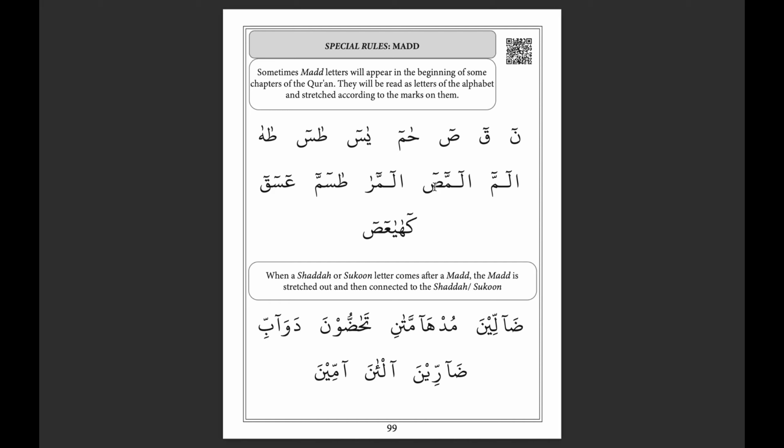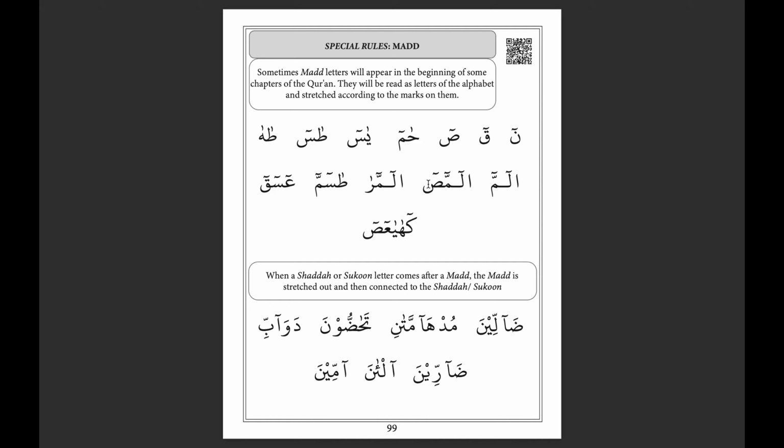Here's another one. We have a bunch of letters here. Literally, we're going to be reading each of the letters as they are in the alphabet. Alif is going to be read alif. Lam is going to be read as lam, but it's going to stretch and connect to the meme. Lam, meme. So we connected it. We stopped on it for a moment by holding it. Lam. Okay. And then we said the meme.